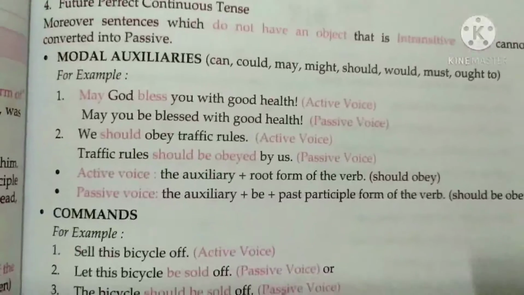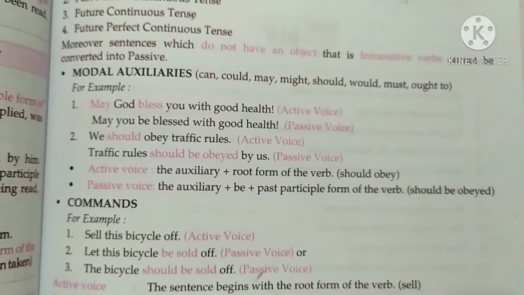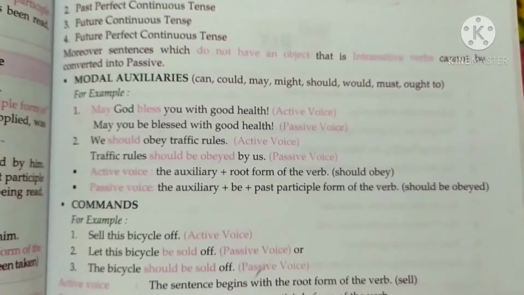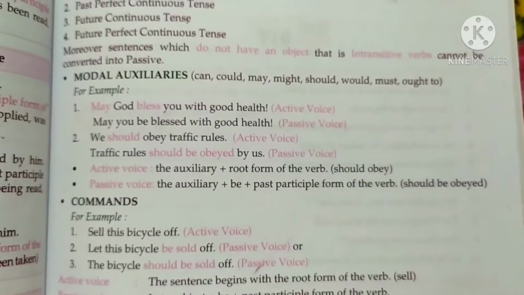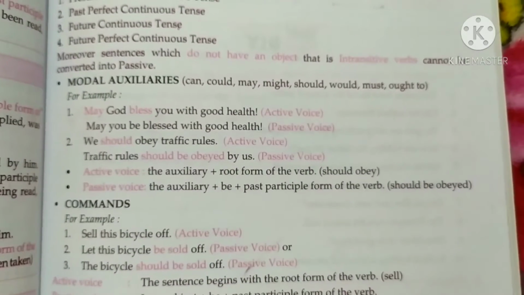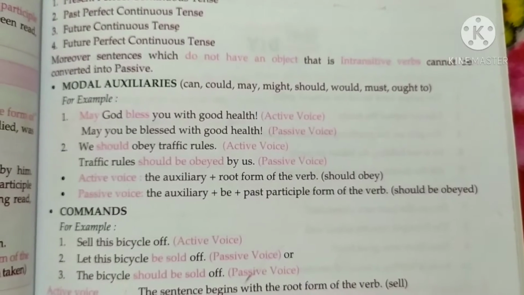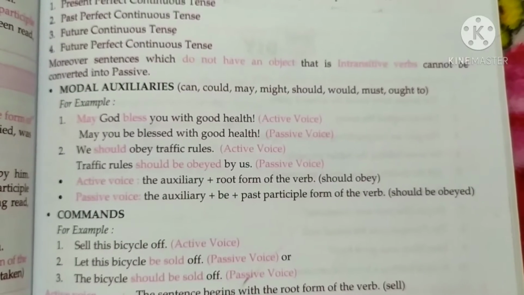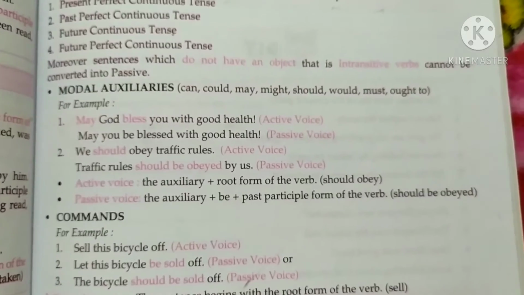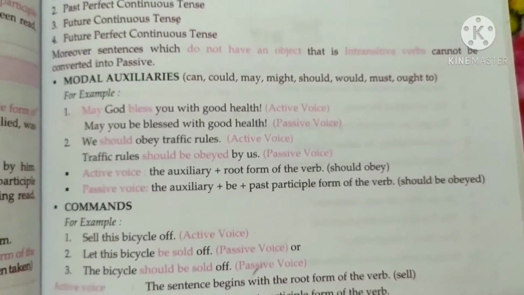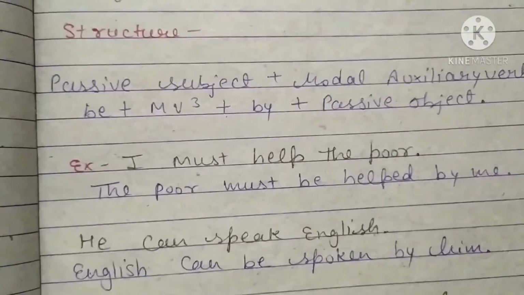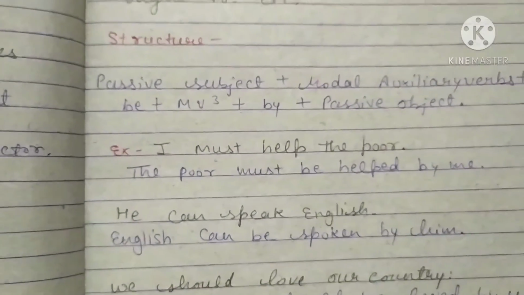So now the modal auxiliary verbs. I already taught you the auxiliary modals. So you know can, could, may, might, should, would, must, ought to. These are the modal auxiliary verbs. Like: may God bless you with good health. So how to change into passive voice? May you be blessed with good health. This is the structure of modal auxiliary verbs.